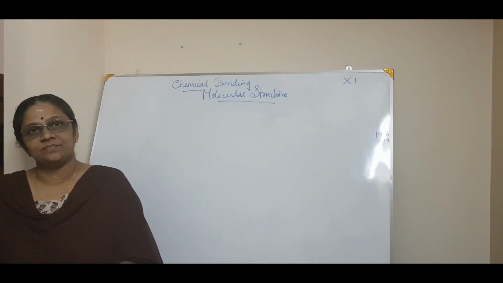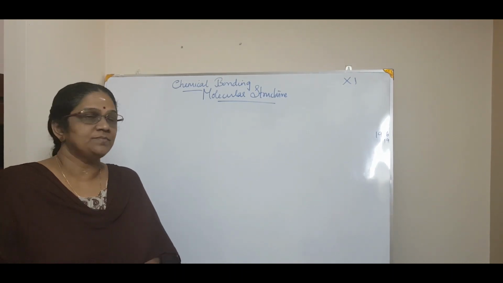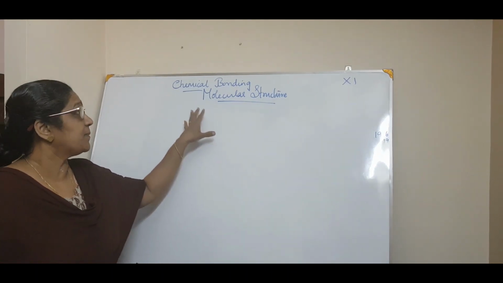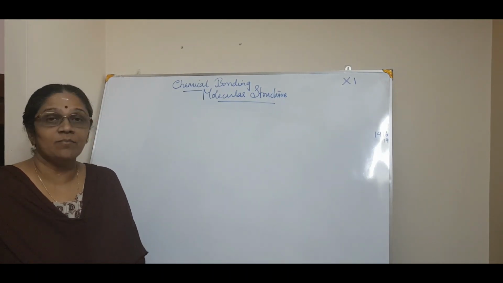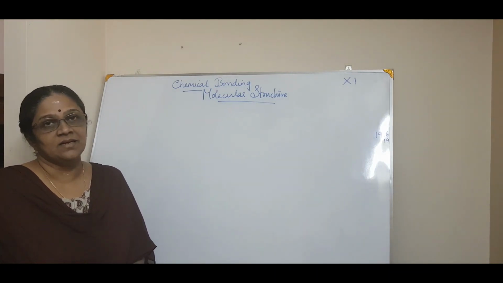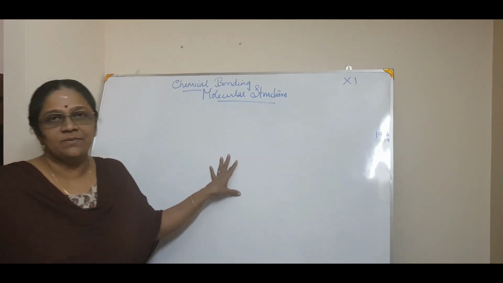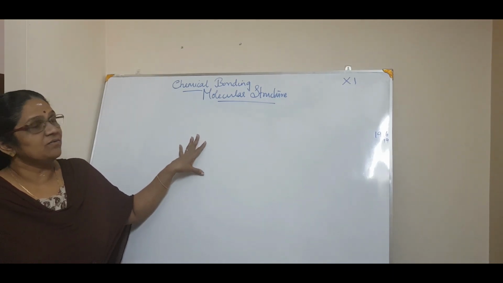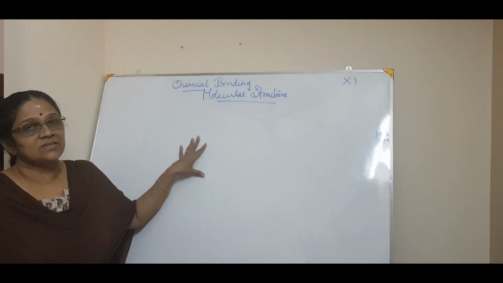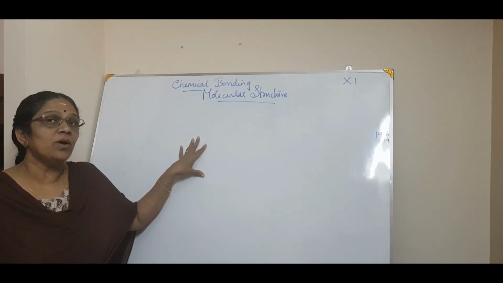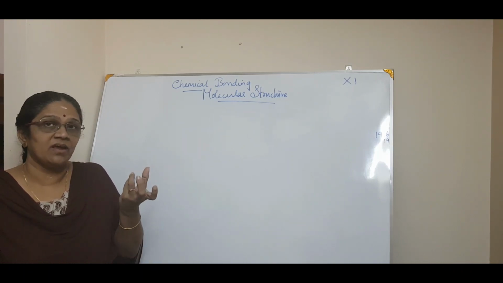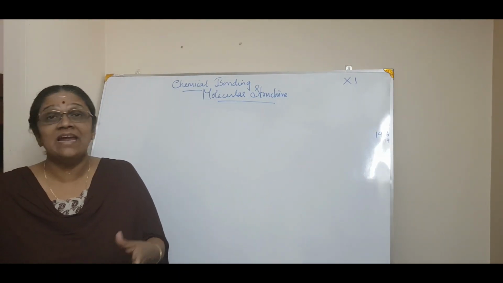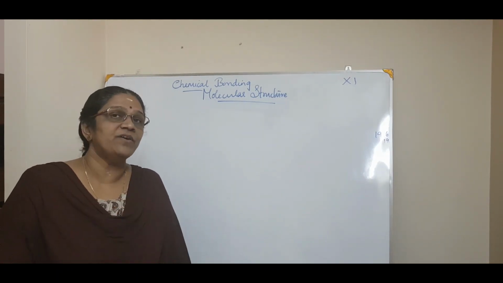Hello everyone. So today we are moving on to a new chapter, that is chemical bonding and molecular structure. This is a very important chapter. I may say it is the backbone of chemistry. Here we are starting to study the structure, how a molecule has got a definite geometry or a structure, as well as what in reality is the chemical bonding.